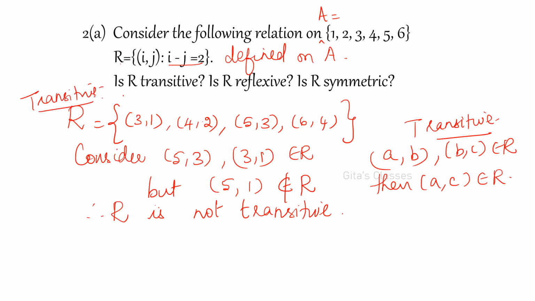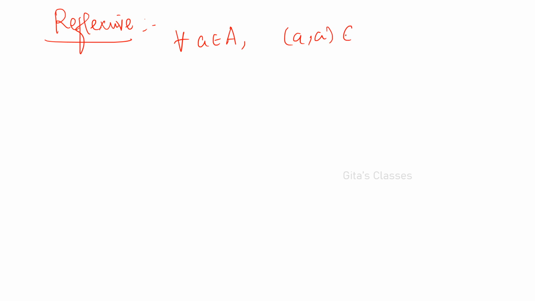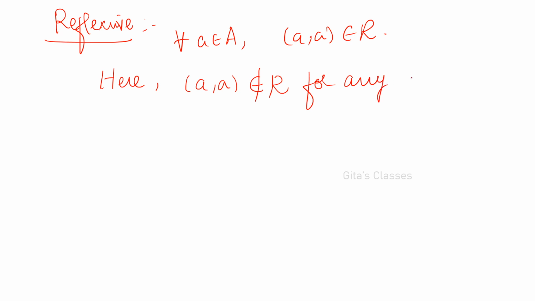Next condition, reflexive. The reflexive condition is, and you have to write the conditions actually: for all a in A, (a, a) should be in R. Here they are not there. (a, a) does not belong to R for any a in capital A. Therefore R is not reflexive.